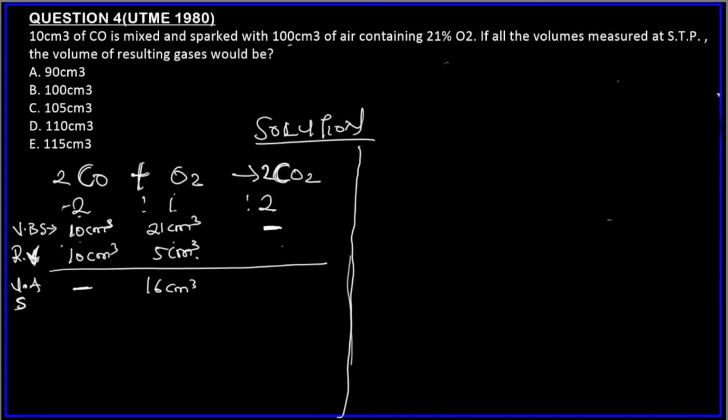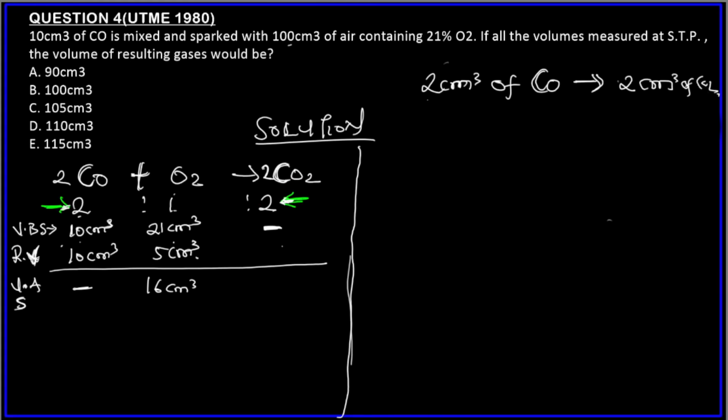From this volumetric ratio, 2 cm³ of CO forms, because we are looking at the product, 2 cm³ of CO2.